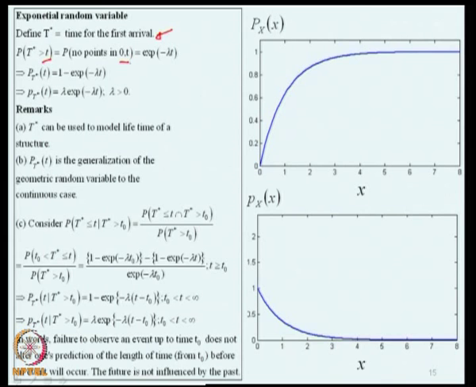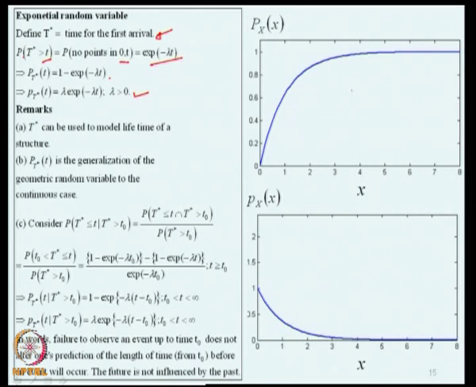Therefore, the probability of no points in 0 to t is given by exponential minus lambda t, where k is 0 in the Poisson model. Therefore, the probability distribution function of t star is given by 1 minus this, which is 1 minus exponential minus lambda t, and the associated density function is the exponential function shown here.